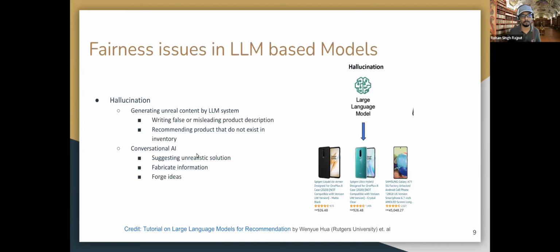So we should be vetting those outputs properly. We should make sure that our models are not fabricating information or forging ideas that are not realistic or not appropriate for users.